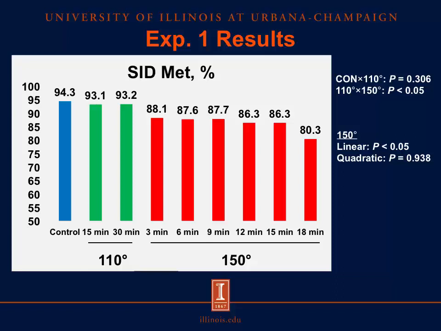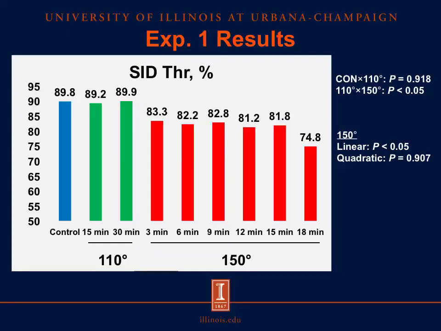So if we continue on here and look at the digestibility of threonine, and we compare our control treatments to our low temperature treatments, we see that there is no difference in digestibility. And then when we compare our low temperature treatments to our high temperature treatments, we see the reduced digestibility of threonine in our high temperature treatments. And again, as we look at our high temperature treatments, the digestibility of threonine decreases as the length of time increased. And similarly to threonine, we see the same results with tryptophan.